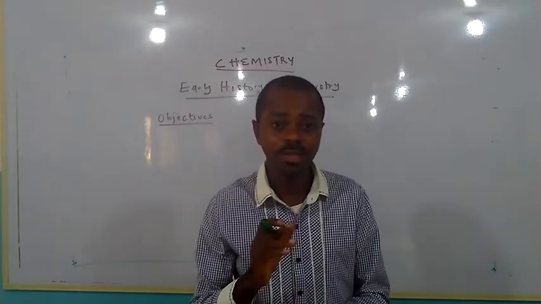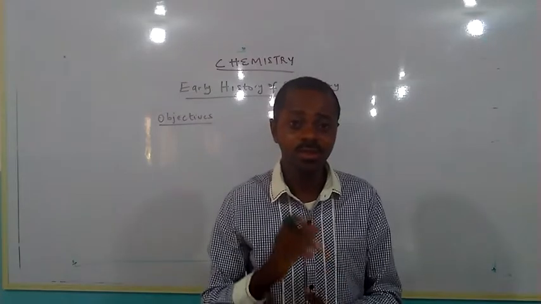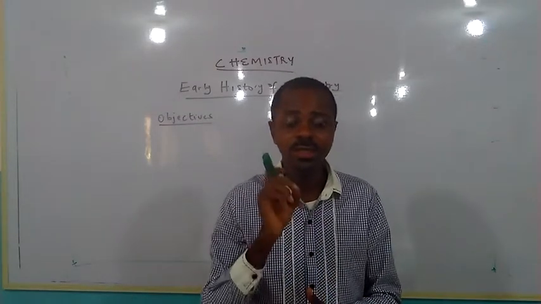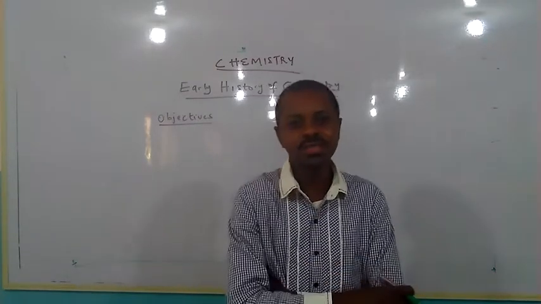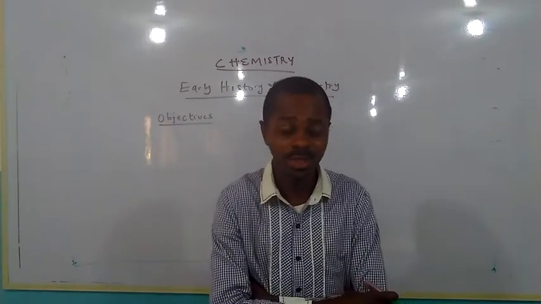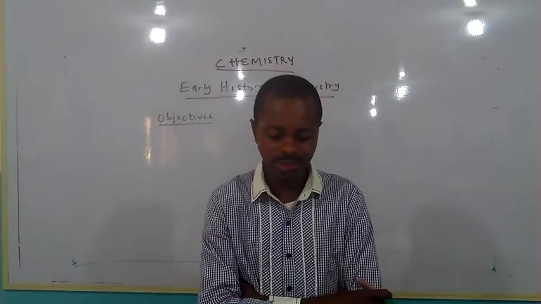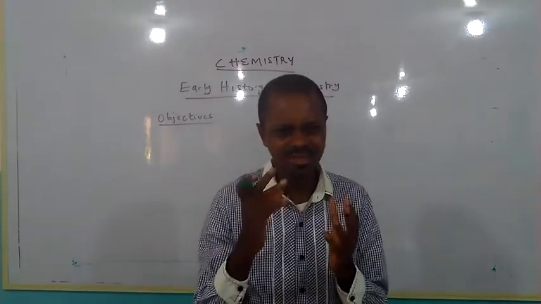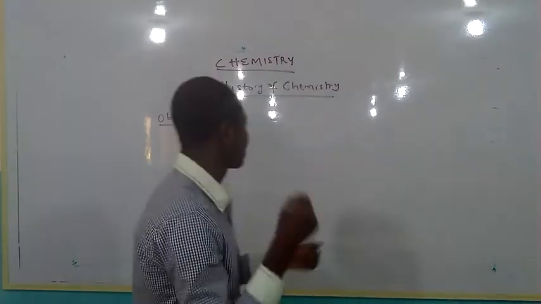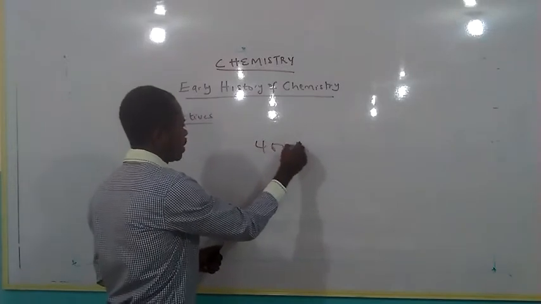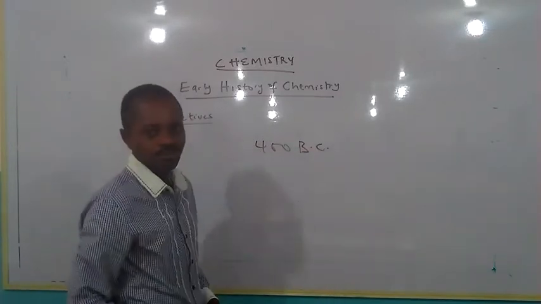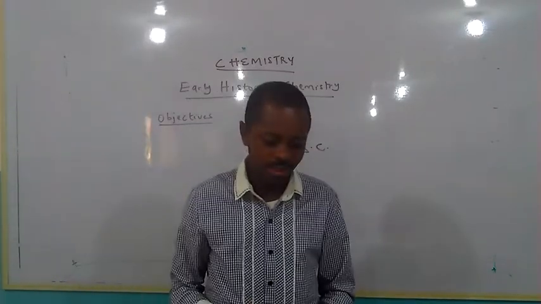In line with our first objective, it was the Greeks who first thought of the idea of why chemical reactions occur, and they began this idea at around 400 BC.